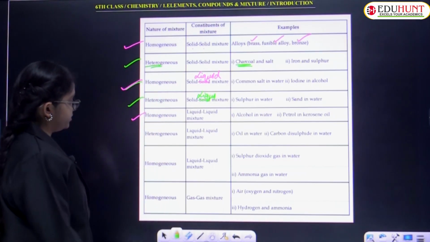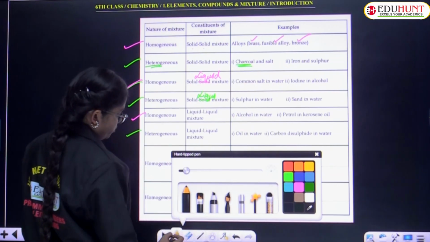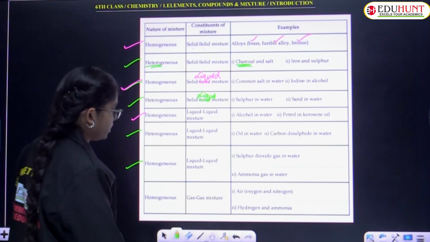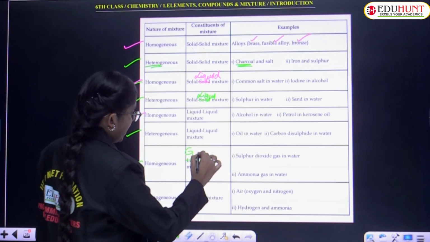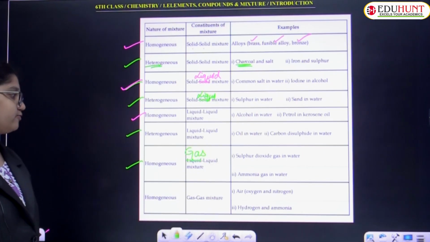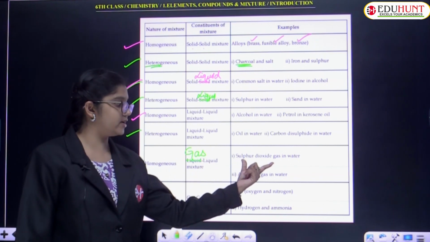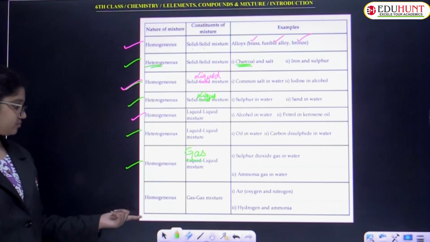And next is homogeneous liquid mixtures. No, that is not liquid, that is gas liquid mixtures. There are some corrections to be done, children. Observe carefully. Homogeneous gas liquid mixtures, examples here are sulfur dioxide gas in water and ammonia gas in water. Very good.